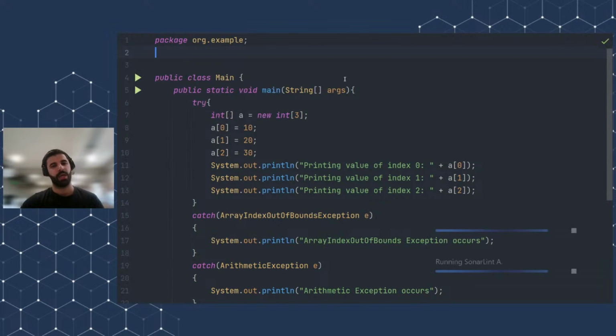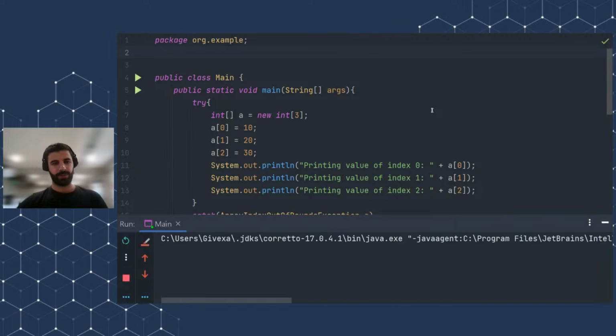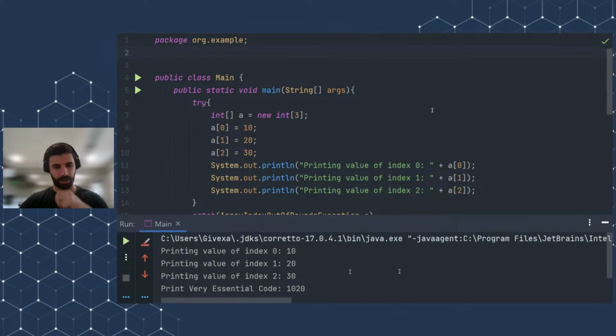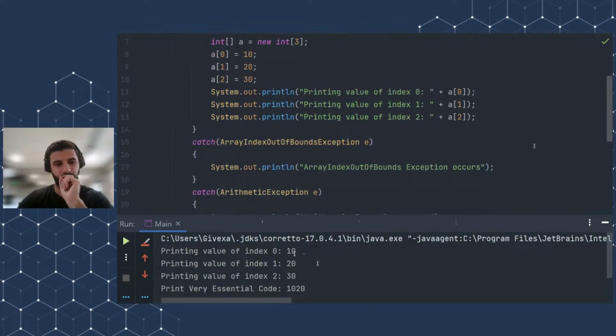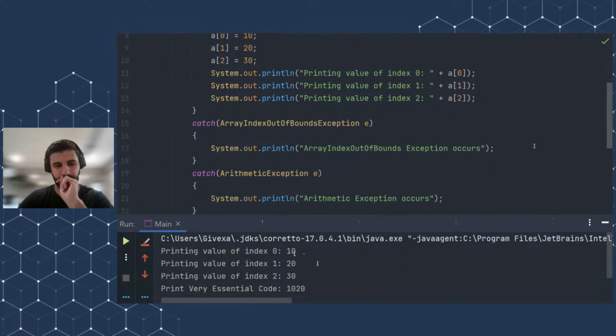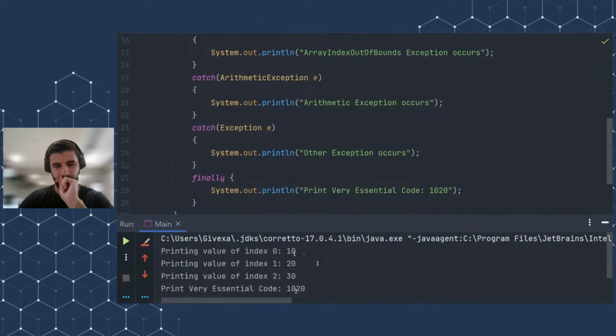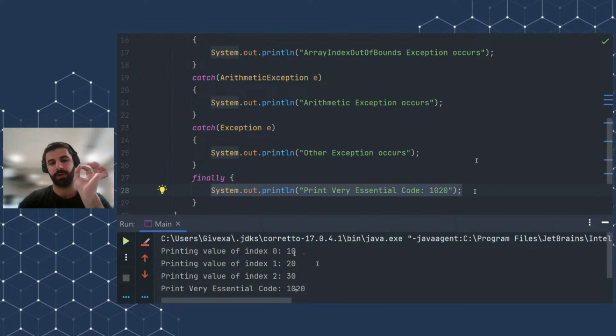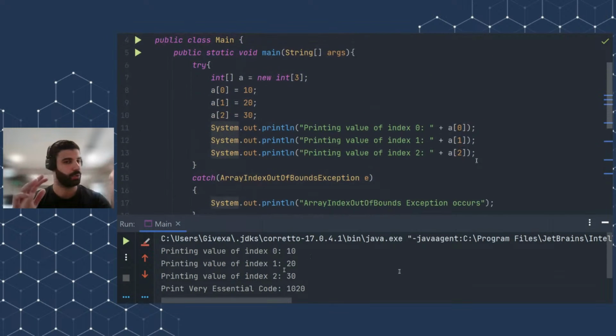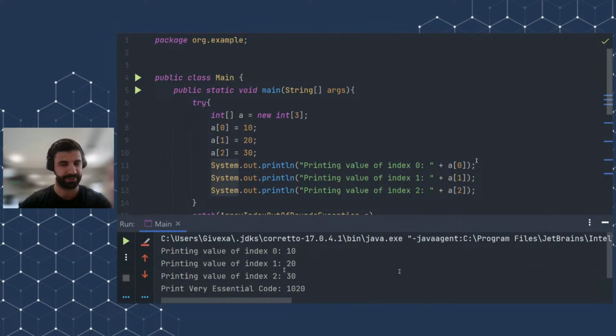Just a second, let's wait. And as you can see, everything is correct. Printing value of 0 is 10. Everything is correct, okay, guys? But notice the fact that we also printed "very essential code". This is because the finally block was called. The finally block will be called regardless of whether an exception occurred or not. It will run in any case.